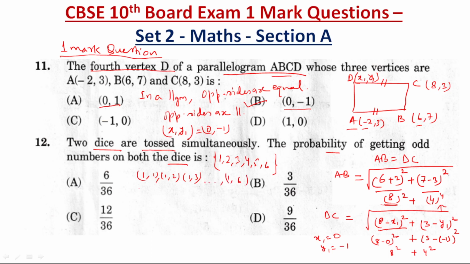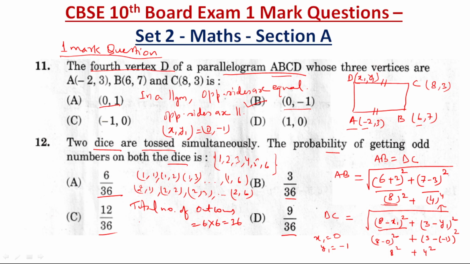Similarly if in one it has come 2, then 2, 1, 2, 2, 2, 3, like this, 2, 6. So total number of outcomes will be equal to 6 into 6, that is 36. That's why in denominator 36 is there. So in all, denominator 36 is there, no problem.